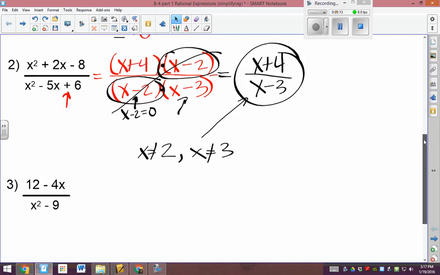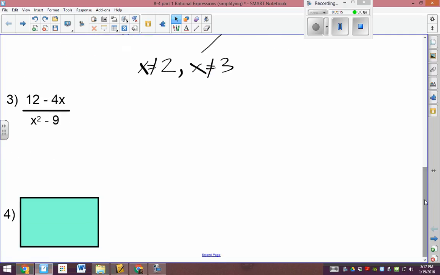Okay, this one, the top is not a quadratic, but they do have a GCF. I see a 4 they have in common. I'm also worried about this order. What do you think about having x there? I would rather flip that around, because later you're going to see why. The negatives kind of mess things up. I'm just rewriting that. I didn't do anything other than rearrange.